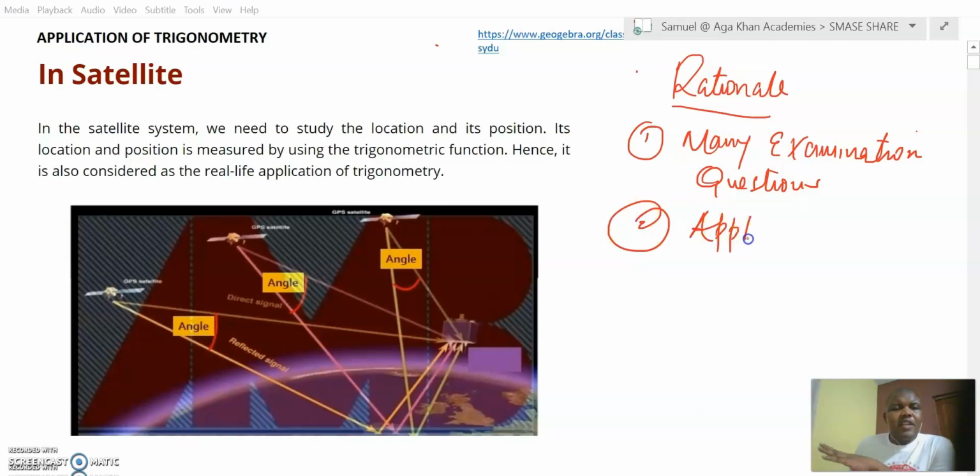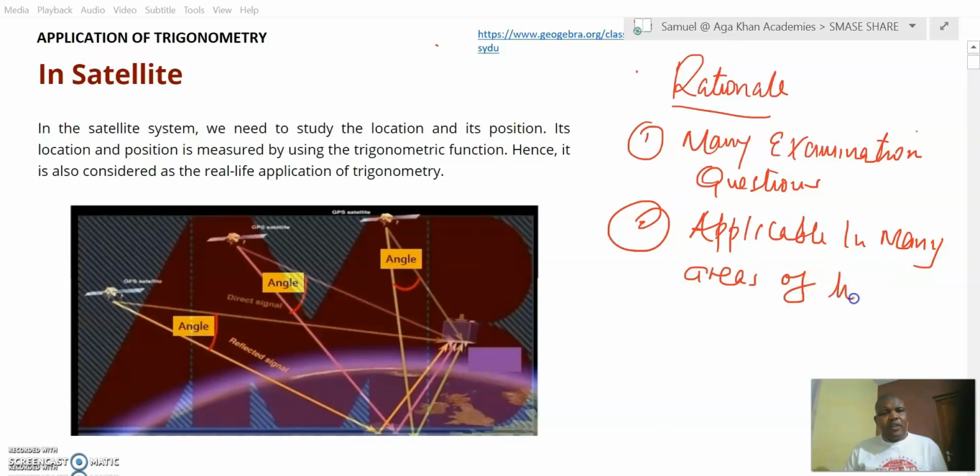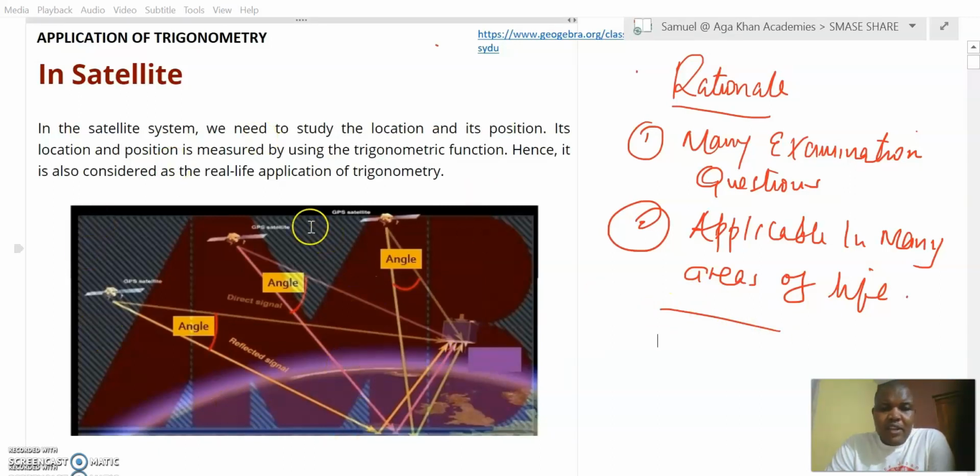Second, this is an area that we can conclusively say is applied in so many areas in our lives. So we can say that by learning trigonometry, we are opening our lives to so many areas of interest. Look at the first one here, application of trigonometry in satellite.